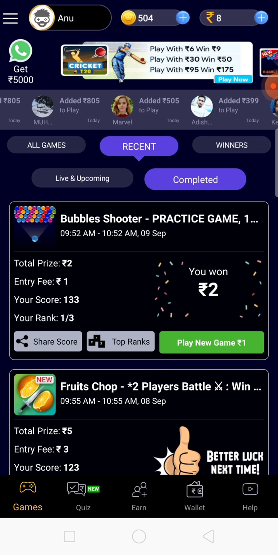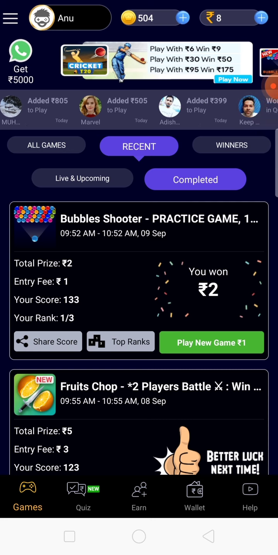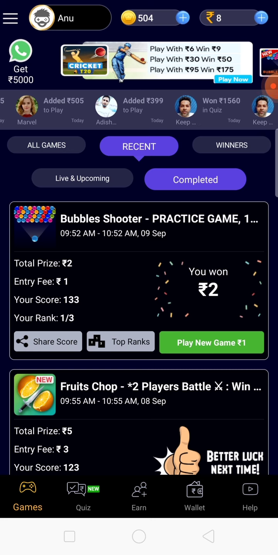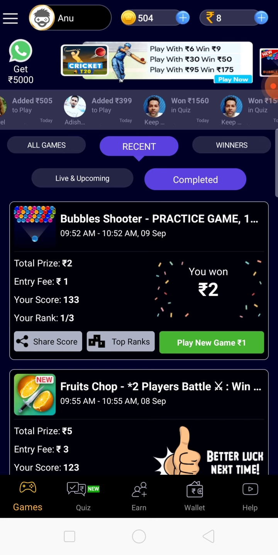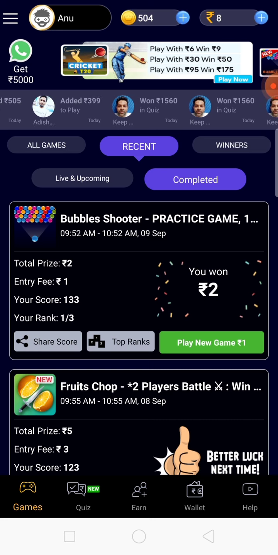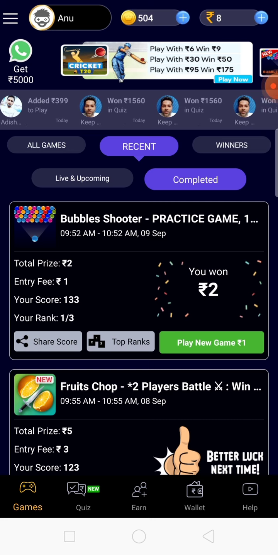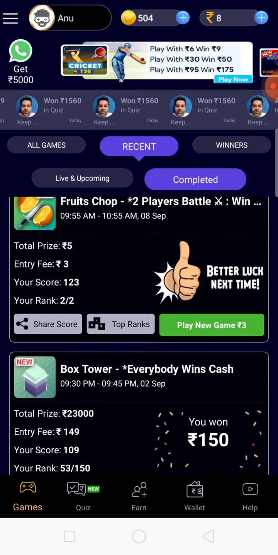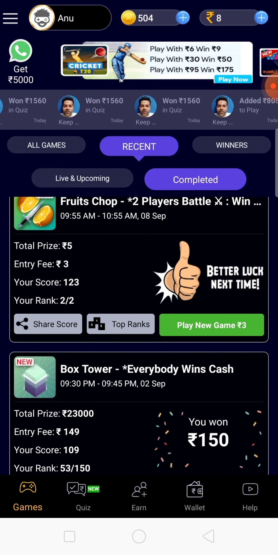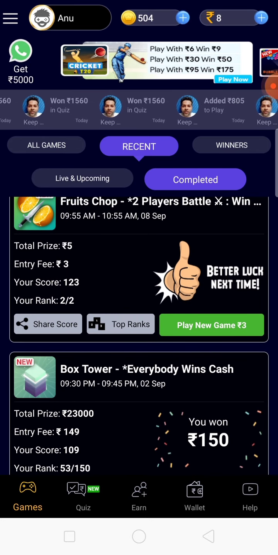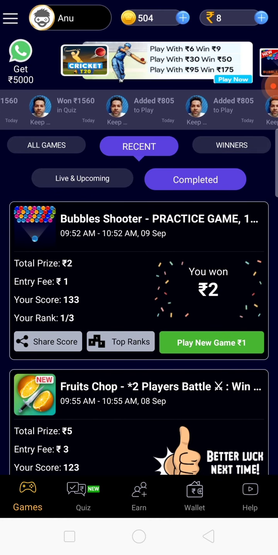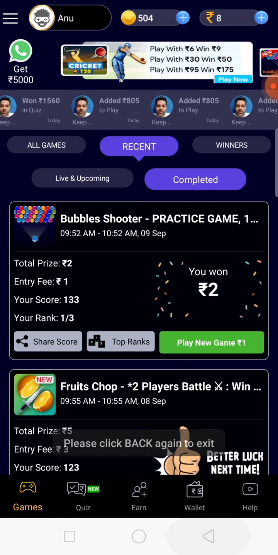And when you are a pro, you can invest 20 rupees, 10 rupees, 5 rupees, and earn double or 3 to 4 rupees more in just 30 seconds. Only play like that if you are actually a pro, otherwise play the ones which give you 100% money back. I did not win anything here, as you see, better luck next time. I will be posting many more videos on different games and how you can actually win.